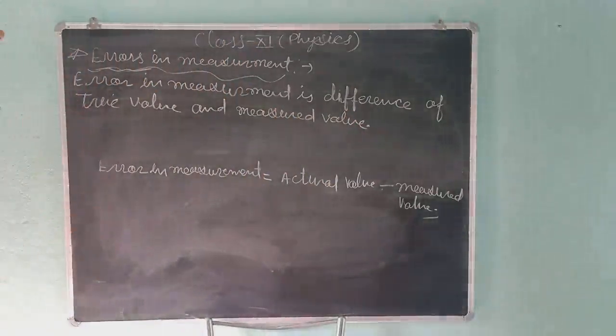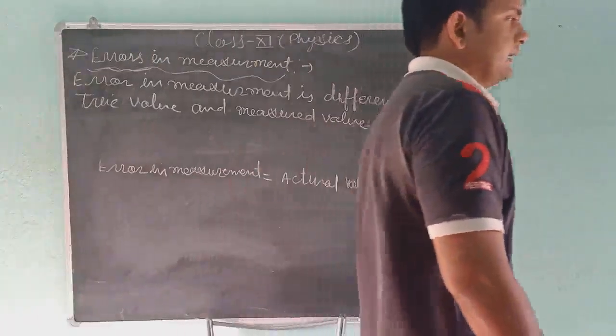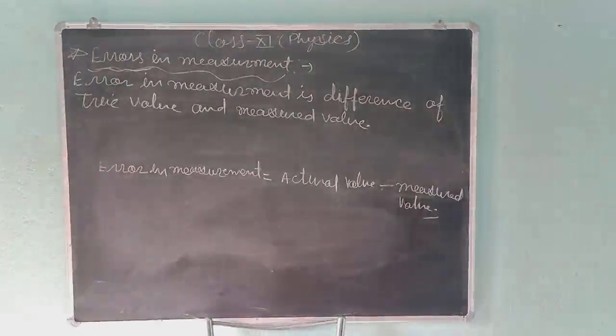So friends, error in measurement is the difference of true value and measured value, and this is the formula.